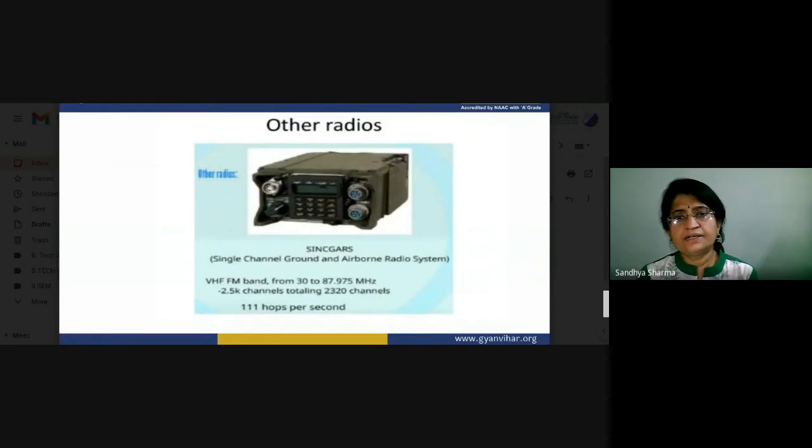Now, other radios are also working, such as the Single Channel Ground and Airborne Radio System, SINCGARS. It works on the VHF FM band from 30 to 87 megahertz with 25 kHz channels, for a total of 2320 channels, and 111 hops per second. So you can see that in one second a large number of hops occur.